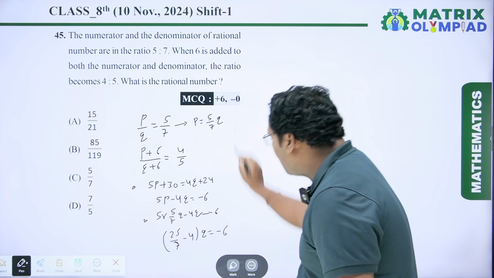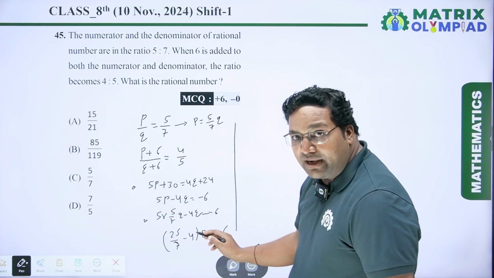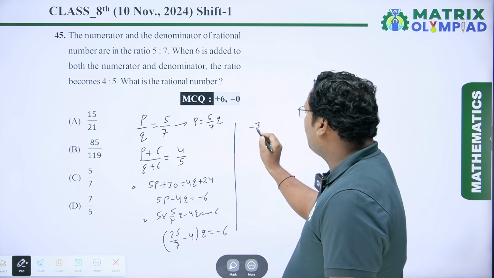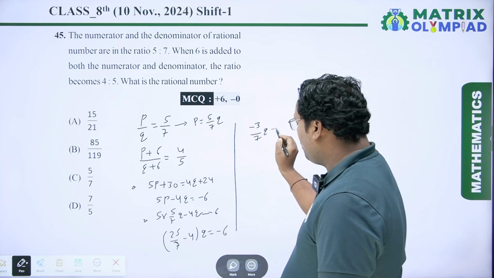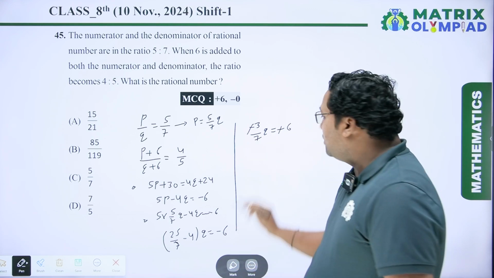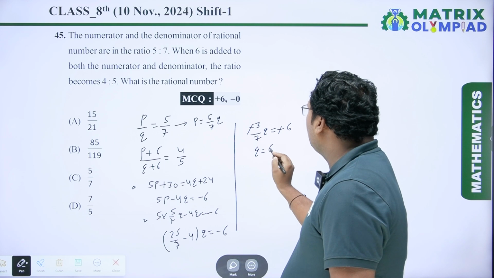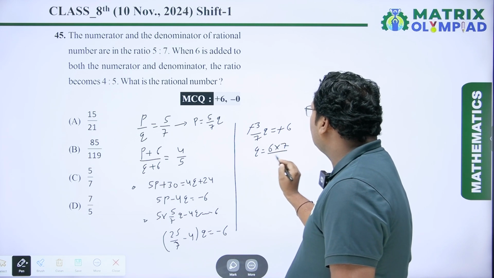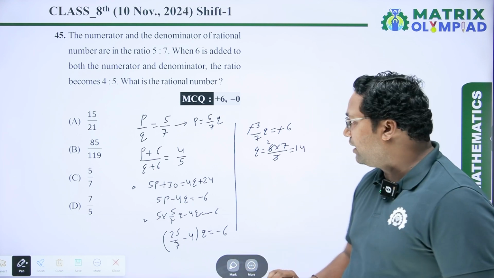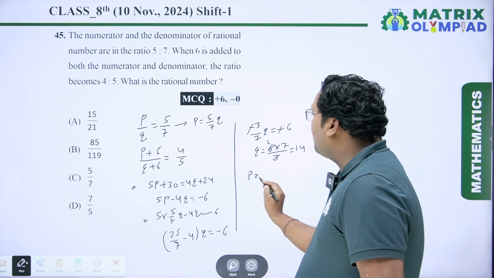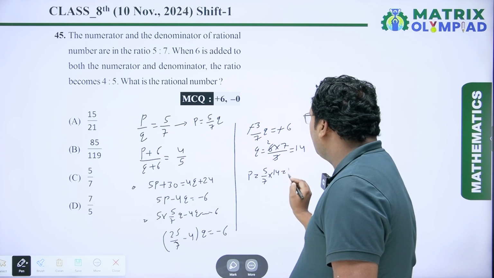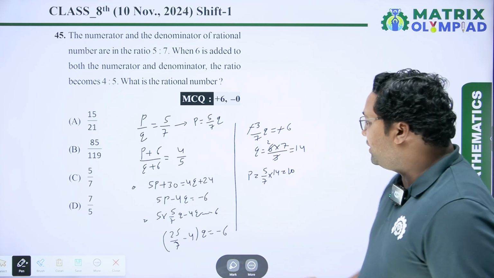Now, 7 4s are 28, and 25 minus 28 is minus 3. So it is minus 3 by 7 into Q equal to minus 6. The minus signs cancel out, so we get the value of Q equal to 6 into 7 upon 3, which is 14. 7 2s are 14, so Q equals 14. Similarly, P equals 5 upon 7 into 14, which is 10. So the value of P is 10.